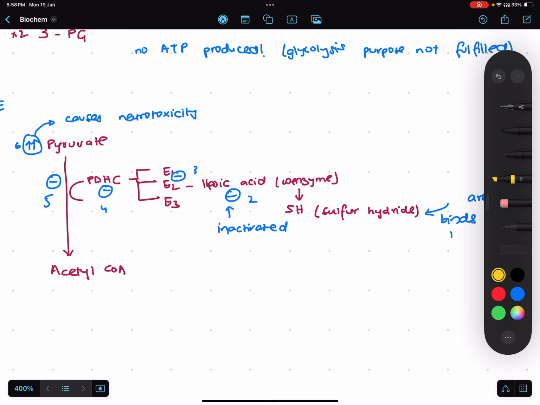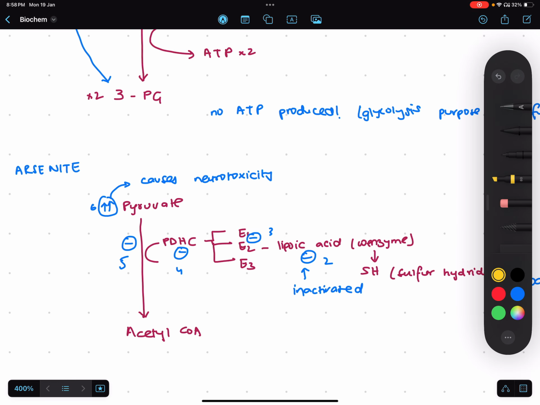PDHC, which is pyruvate dehydrogenase complex, will be rendered inactive, and this entire step, pyruvate conversion to acetyl-CoA, won't take place, and there'll be pyruvate accumulation in the body, and this will lead to neurotoxicity. Hence, arsenite is more dangerous.